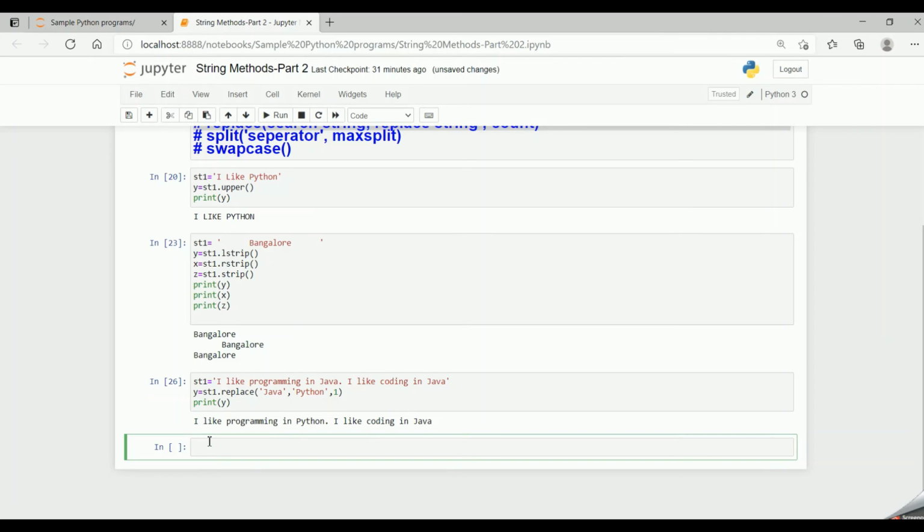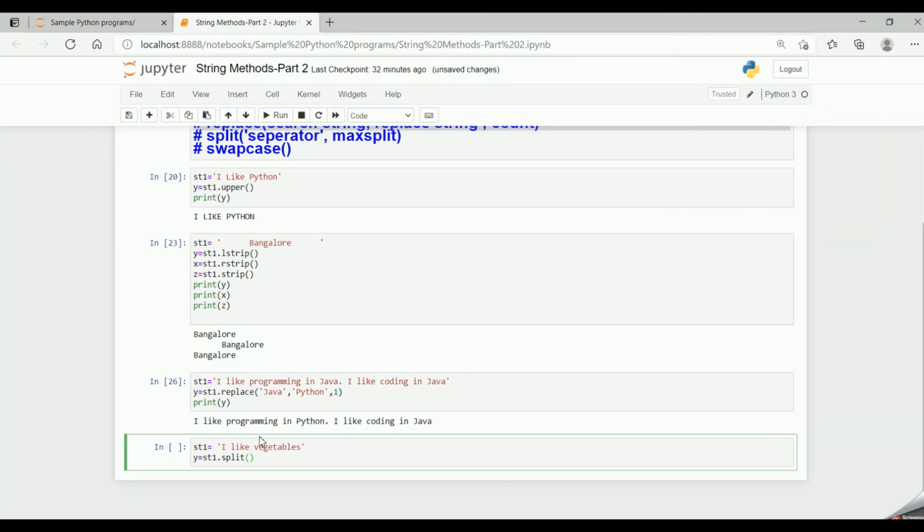Now let's move on to the split function. Suppose I have my st1 equal to I like vegetables. And now if I say y equal to st1 dot split, I have to specify the separator, and max split is optional.